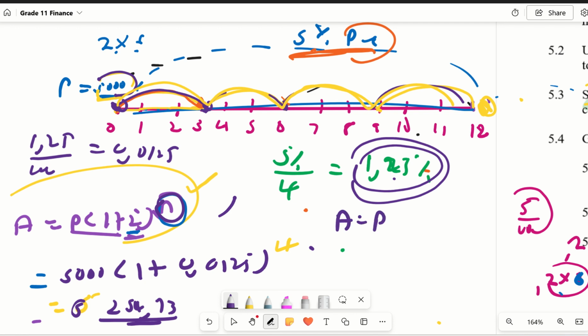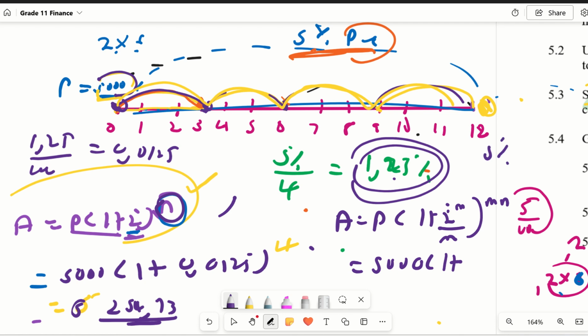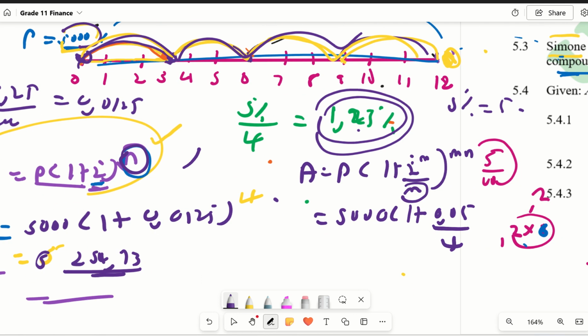If you want to use the other formula, some of you prefer this one. Still the same thing. The key thing is interpretation. We go 5,000, 1 plus interest again, 5%. We know that 5% is the same as 5 over 100, which is 0.05 again. Divide by our M, which is how often this thing grows. It grows 4 times per year, quarterly. I put my 4 there. Do you guys see that this gives the same answer as that? And then here we've got our 4, still the same thing, our M, times the number of years. We're only looking at this for a period of a year, 1. So we still get a 4 there. So we get the same answer. Do you guys see the beauty of financial maths?